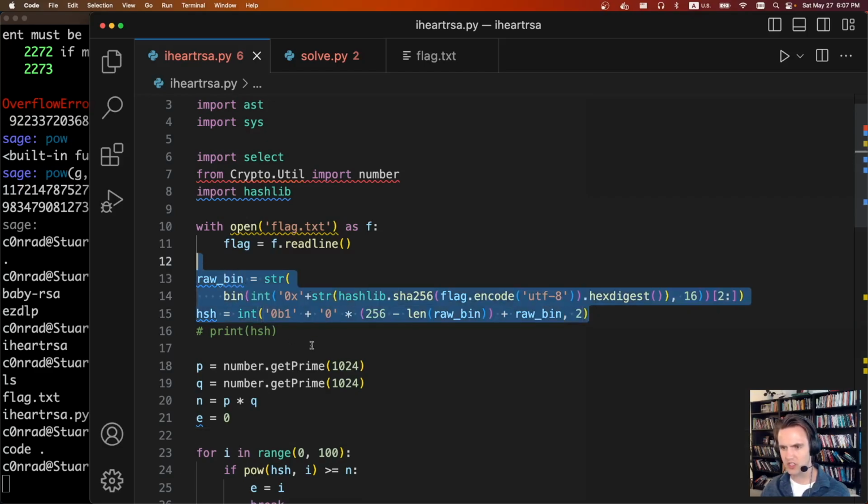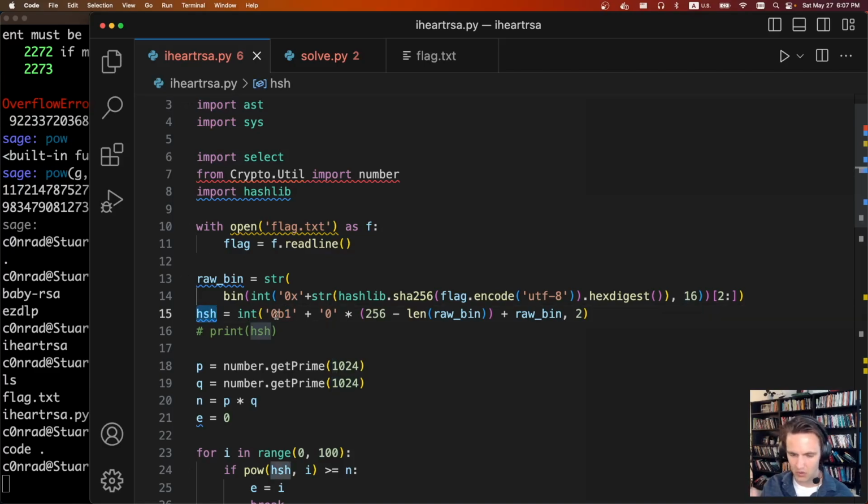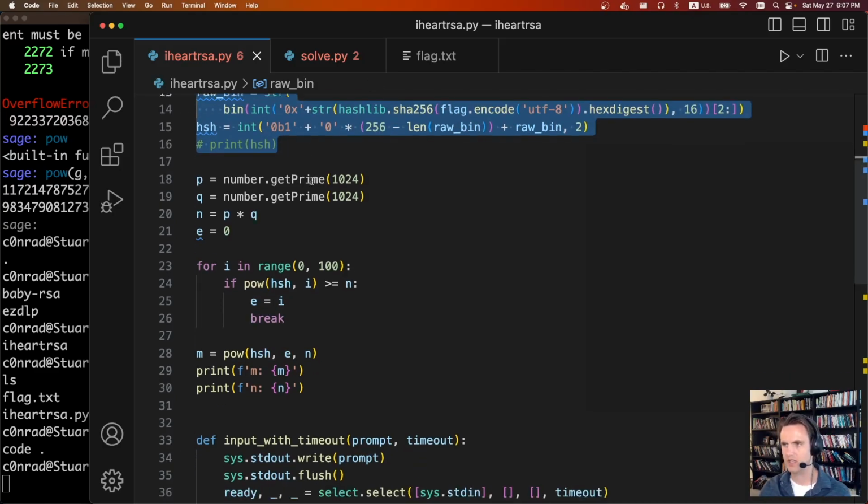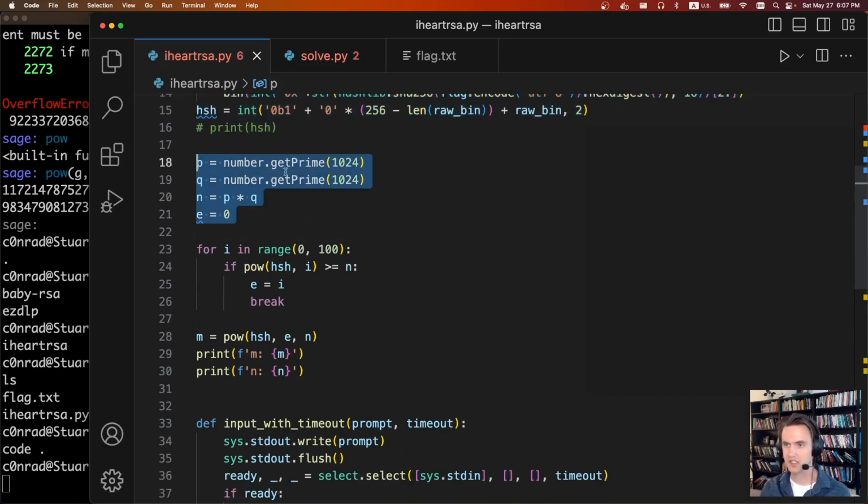what this is going to do is take the hash of our flag, convert it to binary, and add a 1 to that binary to make it 256 bits long. So basically this hash is a full 256-bit number. It's just adding 2 to the 255 to the hash of the flag. Anyways, we just have some large random number, 256 bits.